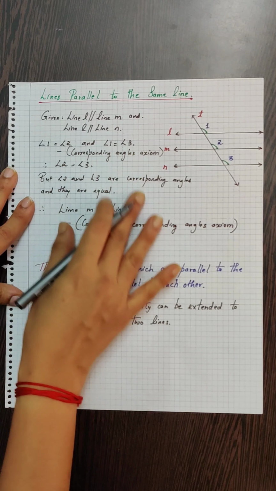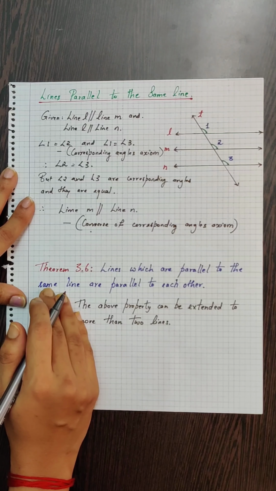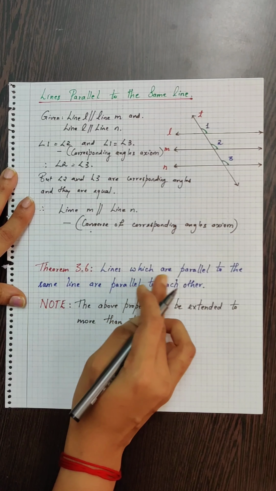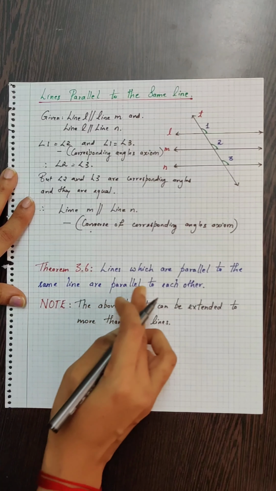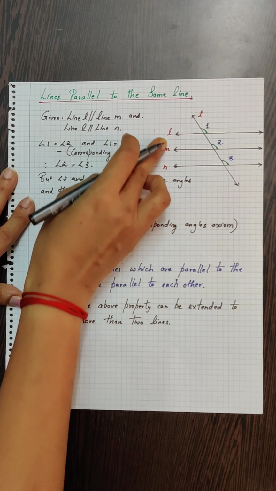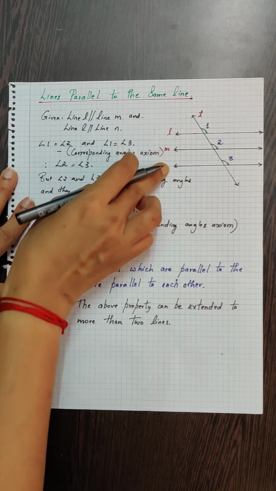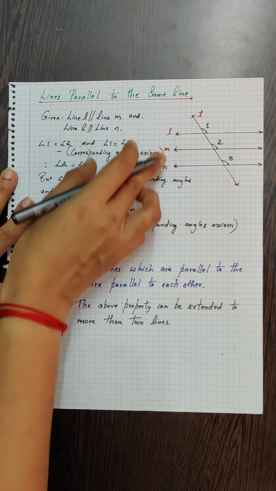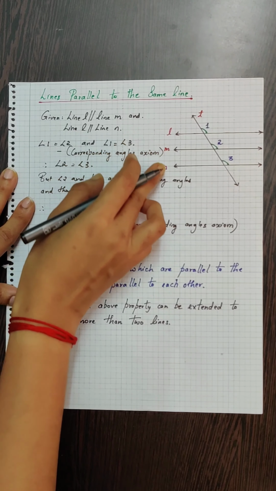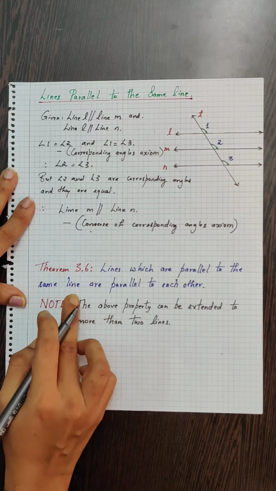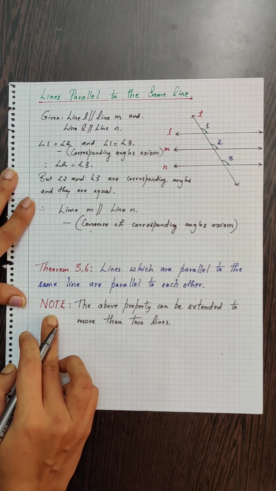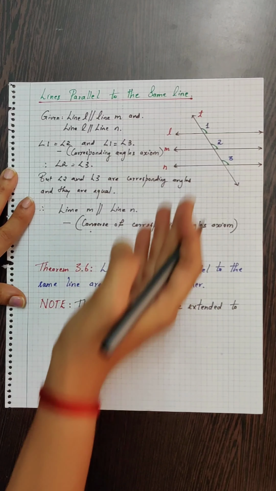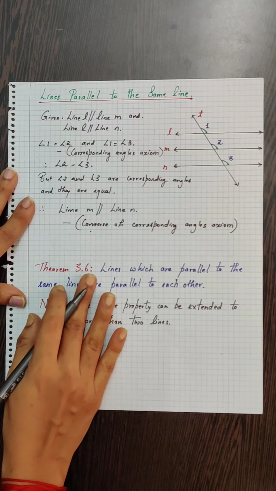Now, from this result, the following theorem can be stated, that is theorem 3.6. It states that lines which are parallel to the same line are parallel to each other. So we saw that line L was parallel to M, L was parallel to N, and therefore M is parallel to N. That's what we proved, and this is the theorem. Now also note that the above property can be extended to more than two lines. So if there are more than two lines, this property applies.